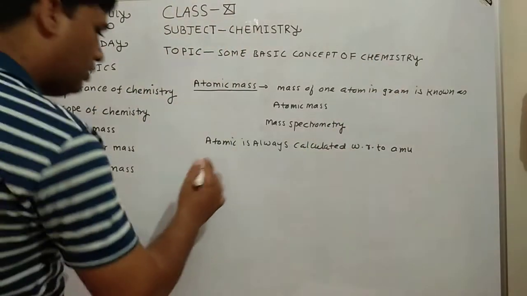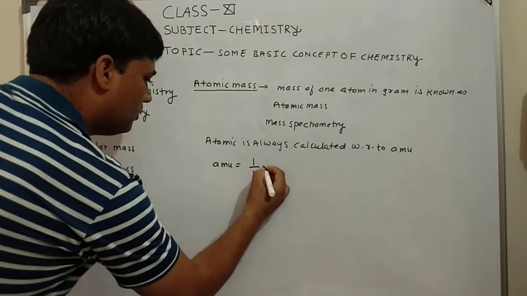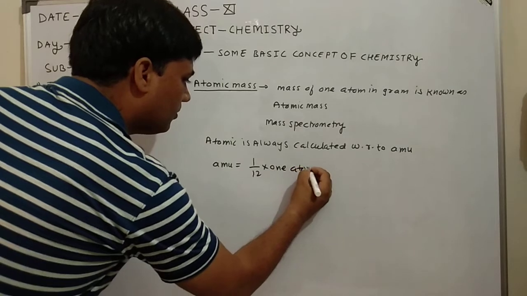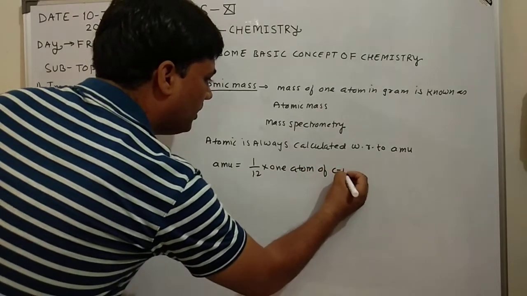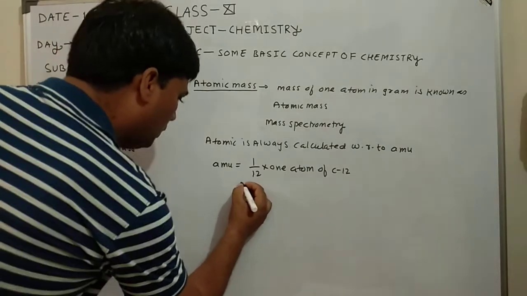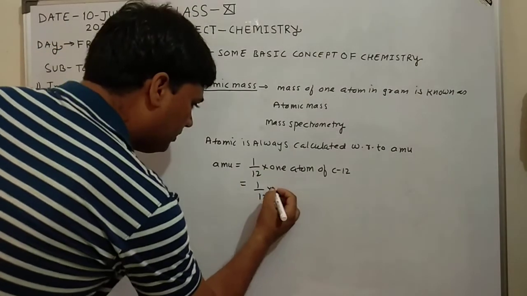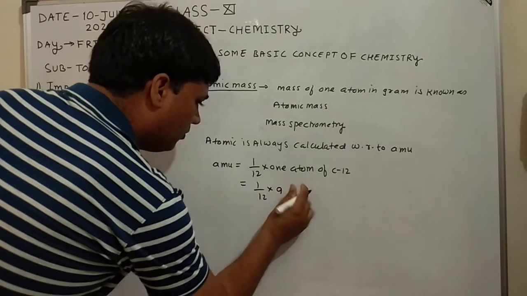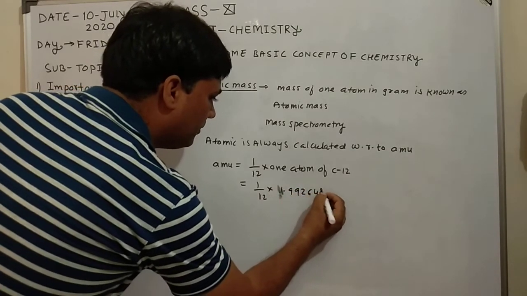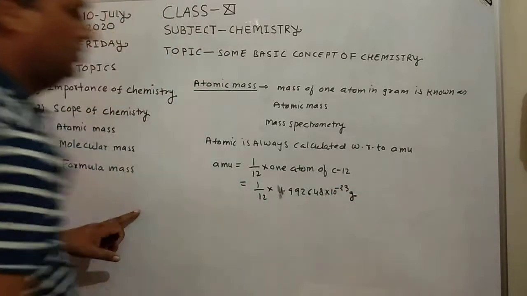Then what is AMU? 1/12 mass of one atom of carbon-12 is equal to 1 AMU. So 1/12 of the mass of one atom, which is 1.992648 into 10 to the power minus 23 gram.